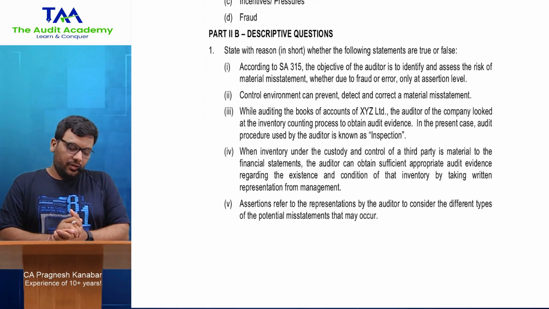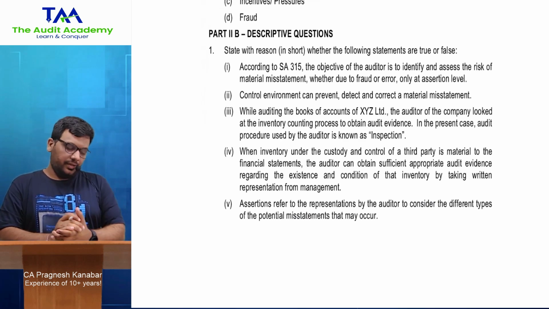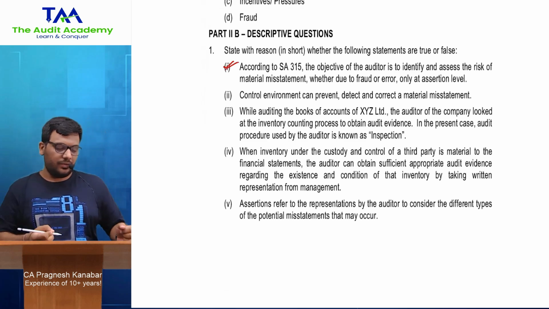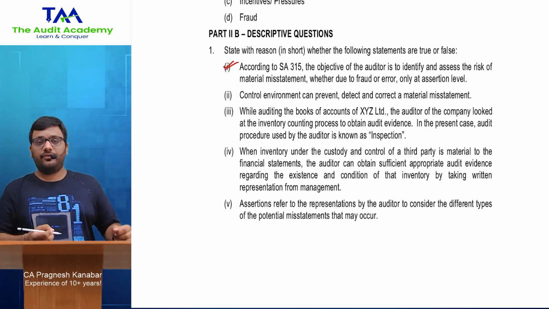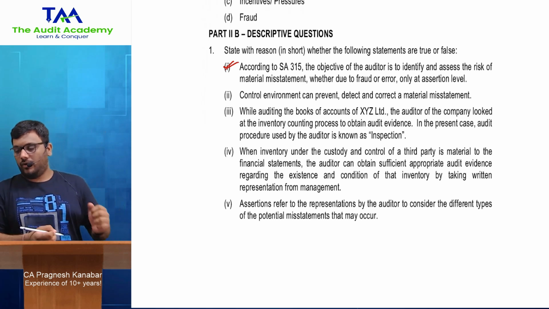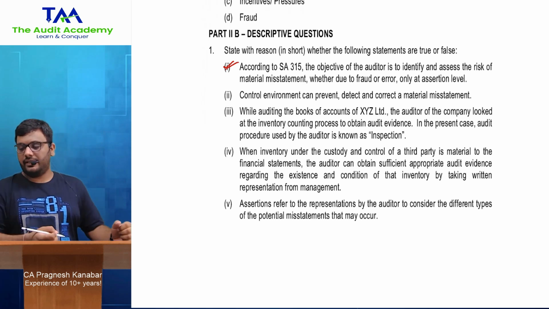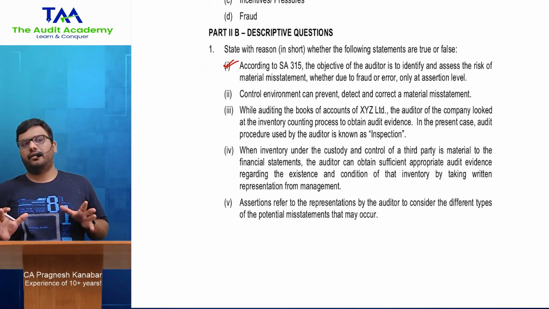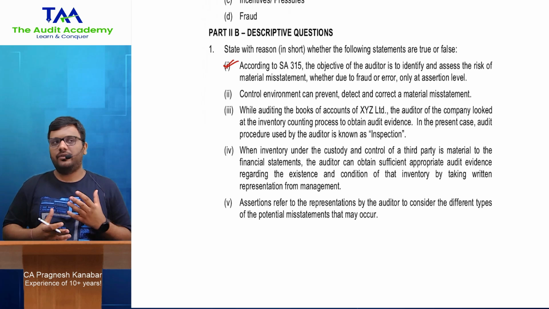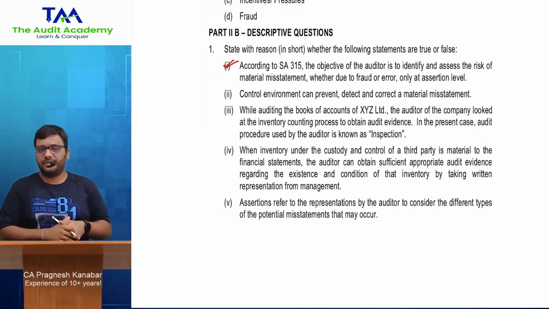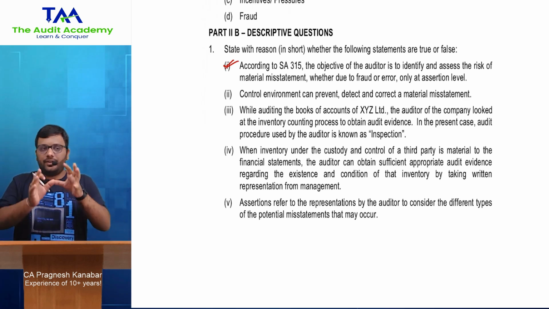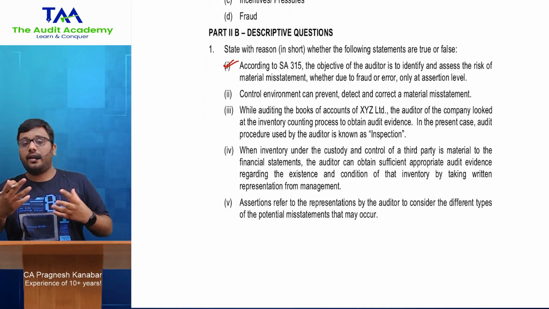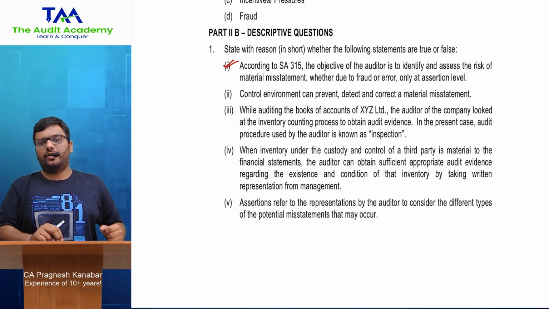State with reasons in short whether the following statements are true or false. Again, the first one is from chapter 4, risk assessment and internal control. According to SA 315, risk assessment procedure, the objective of the auditor is to identify and assess the risk of material misstatement, whether due to fraud or error, only at assertion level. Now let me quickly tell you this concept, though I have explained it in detail in risk assessment procedures. All right, whenever you are trying to find out what can go wrong, how much can go wrong, chances of fraud, error and so on, you have to find it out at two levels.